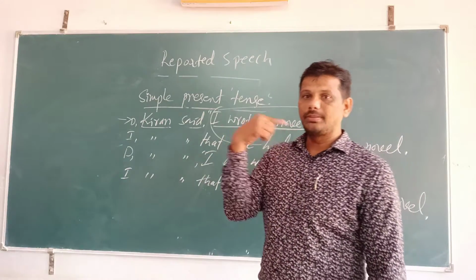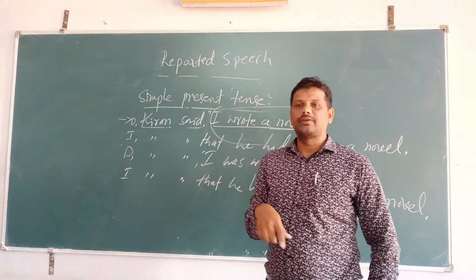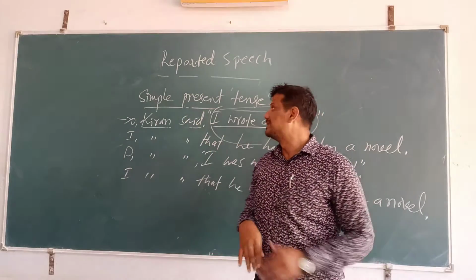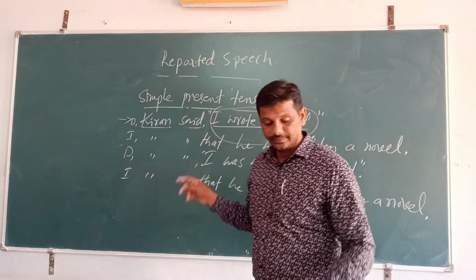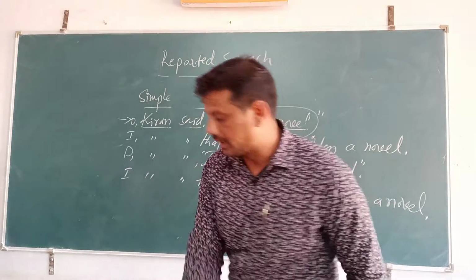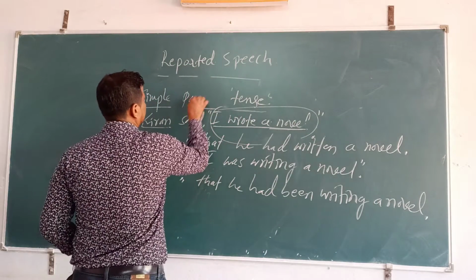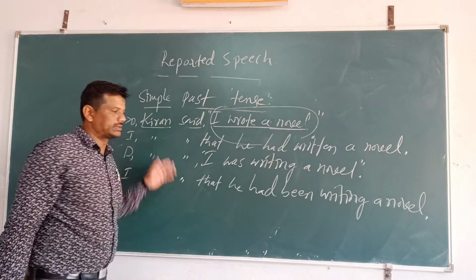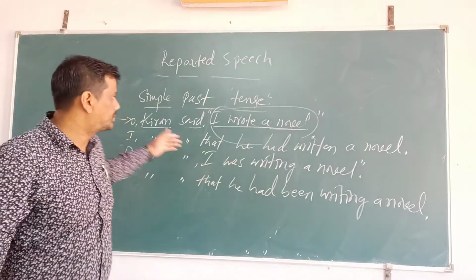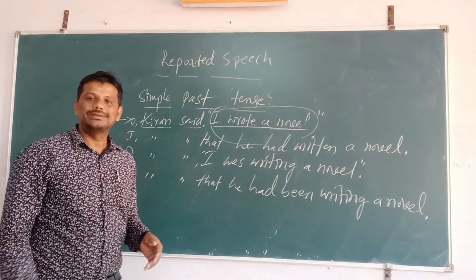Present perfect changes to past perfect, and present perfect continuous changes to past perfect continuous. And this one is about simple past tense, changing direct speech into indirect speech. We need to follow these steps.